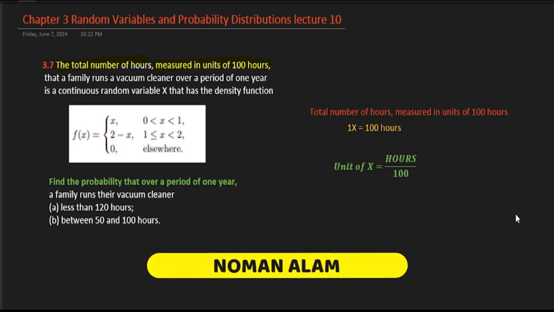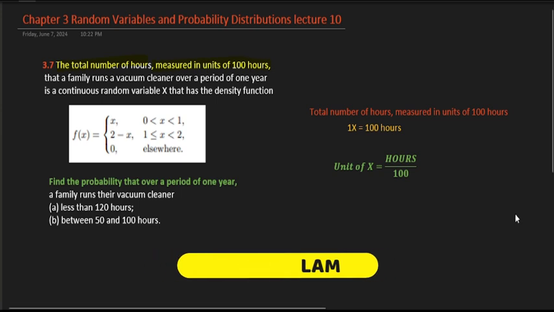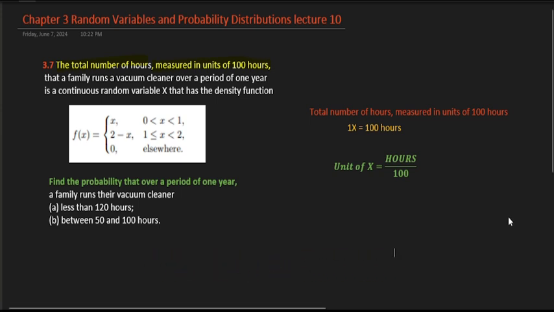So here we will do our second problem of continuous random variable, which is 3.7. So what is the question here? The question is the total number of hours, measured in a unit of 100 hours, that a family runs a vacuum cleaner over a period of 1 year.